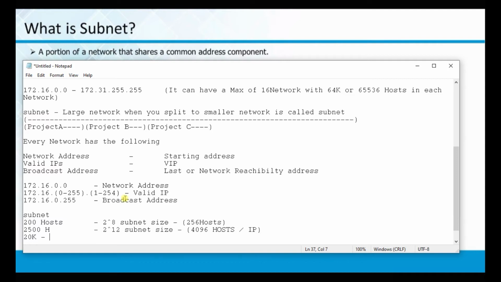If I say 20k, then the nearest one is a bigger number. Roughly 2 power 10 is 1k, and multiplying by 2 power 4 gives 16k, by 2 power 5 gives 32k. So 2 power 15 will give you the subnet size.